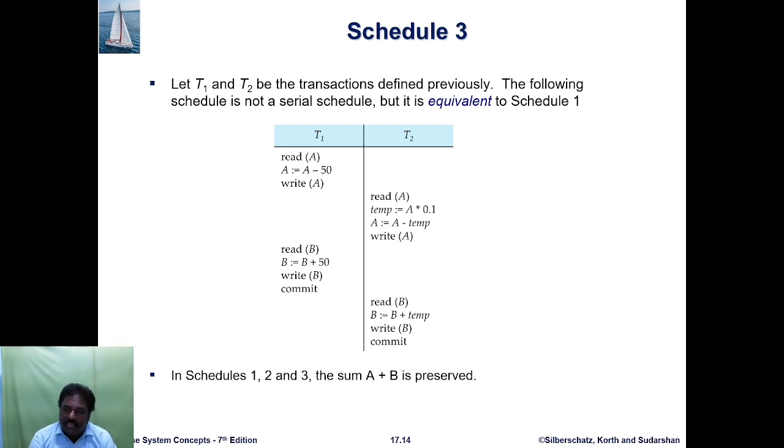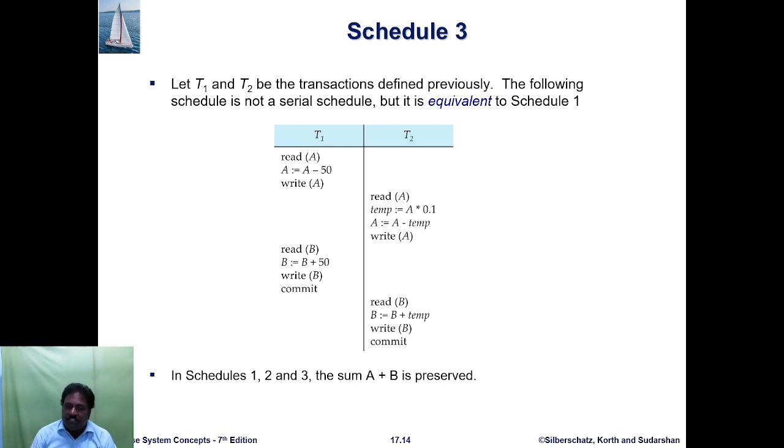So A = A - temp, then write A, the value after the 10% reduction. Then read B, where B + 50 means the transferred 50 rupees is added to the B account. Then write B writes the value in the B account.